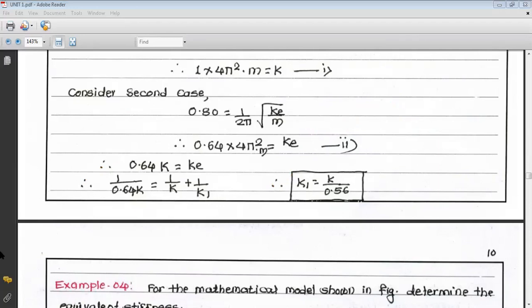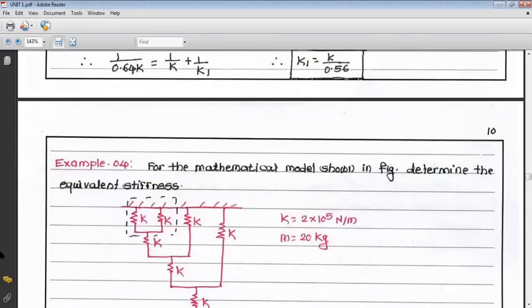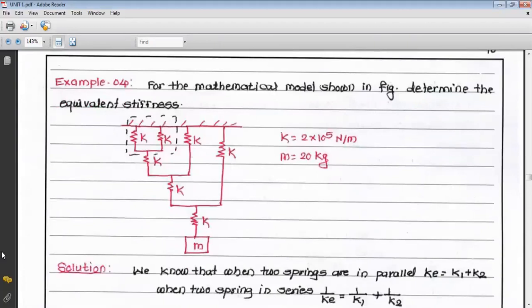Now the next problem is problem 4. In that there is a figure given in the problem. So for the mathematical model as shown in the below figure, determine the equivalent stiffness and natural frequency of the system.